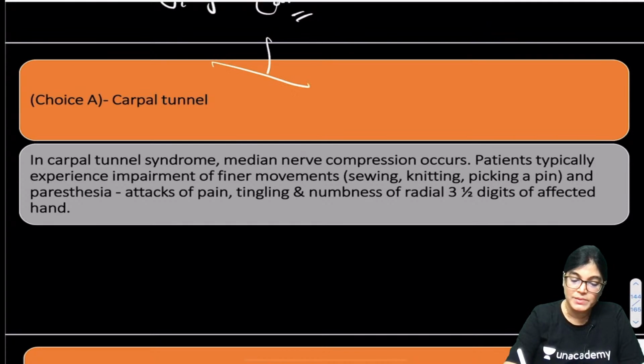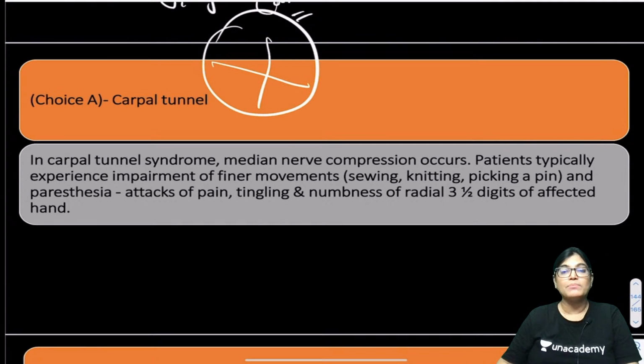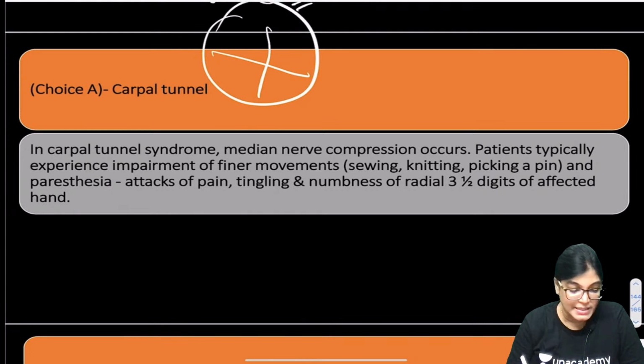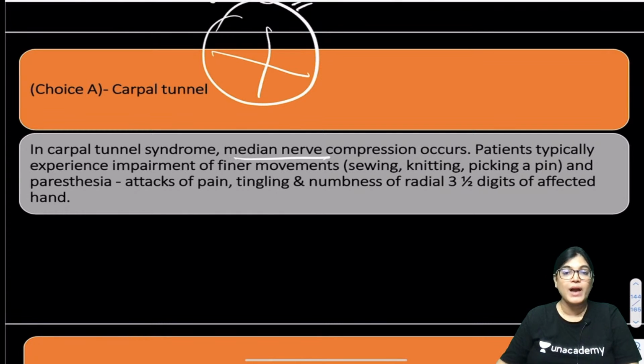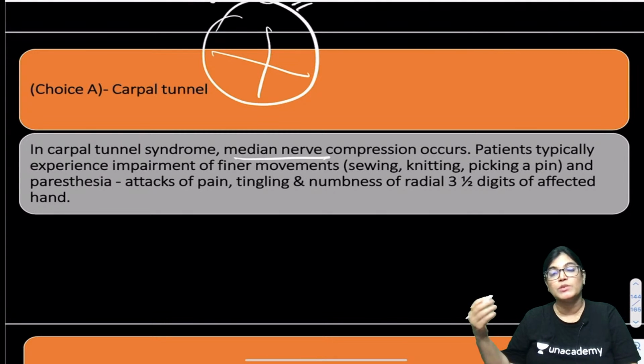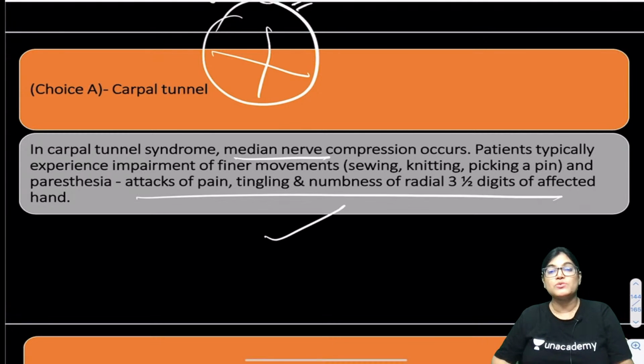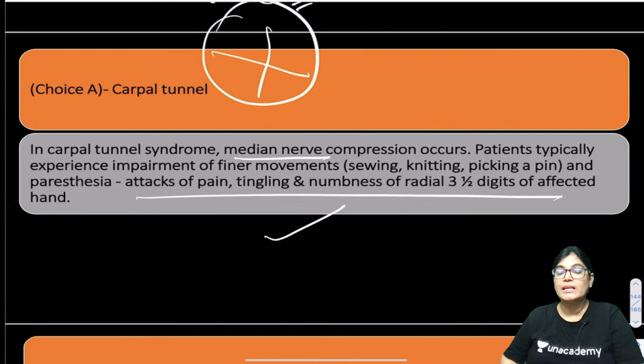Why is carpal tunnel syndrome not the answer? We already know the carpal tunnel is the area lying below the flexor retinaculum, and the nerve passing below it is the median nerve. So the median nerve is injured. Yes, absolutely right, Sujata. The median nerve is compressed there. The patient typically experiences impairment of movements like knitting, sewing, picking a pin, paresthesia, and numbness in the radial 3½ digits of the affected hand. So carpal tunnel can't be the answer because the median nerve is not compressed in this patient.